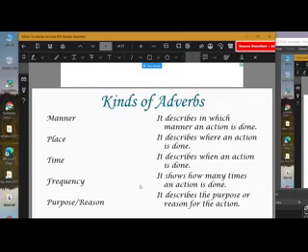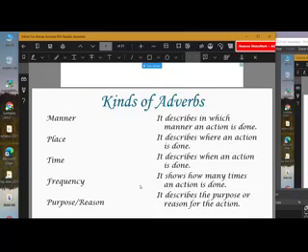Quantity or degree shows how much, or in what degree, or to what extent, how far those things have gone. You have already read about quantity while reading countable and uncountable nouns, and in adjectives also, quantity and quality.